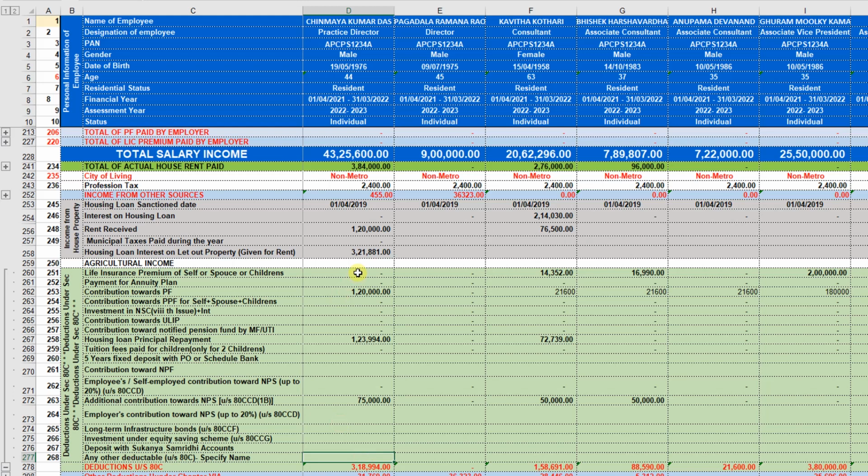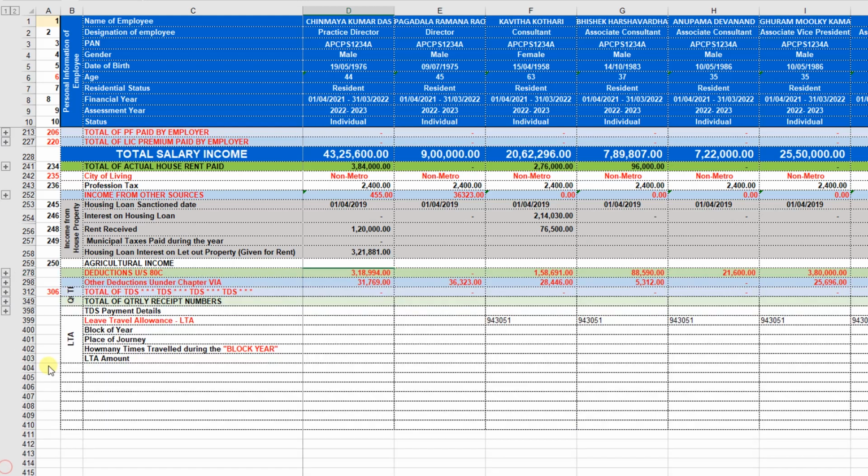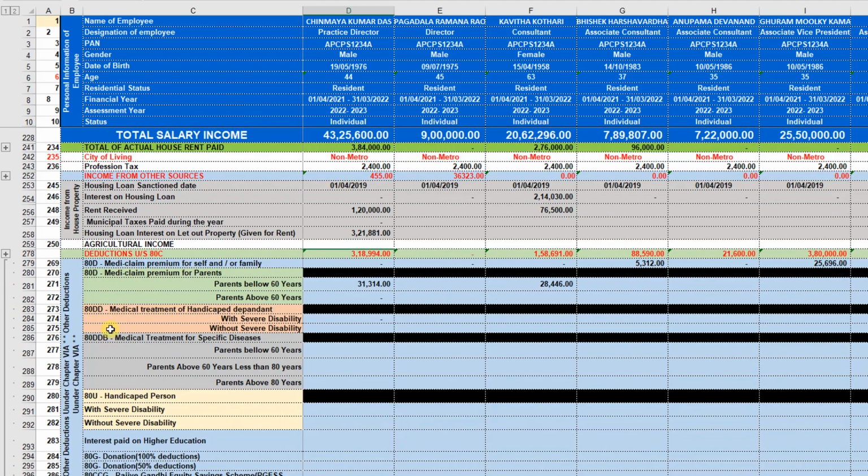So the 80C exemptions will be allowable up to the maximum of 1,50,000. Whatever the amount you have, you can enter here. In our computation of tax, it will be eligible up to 1,50,000. So collapse the button. After that, if you have any other deductions other than the 80C deduction, that is the